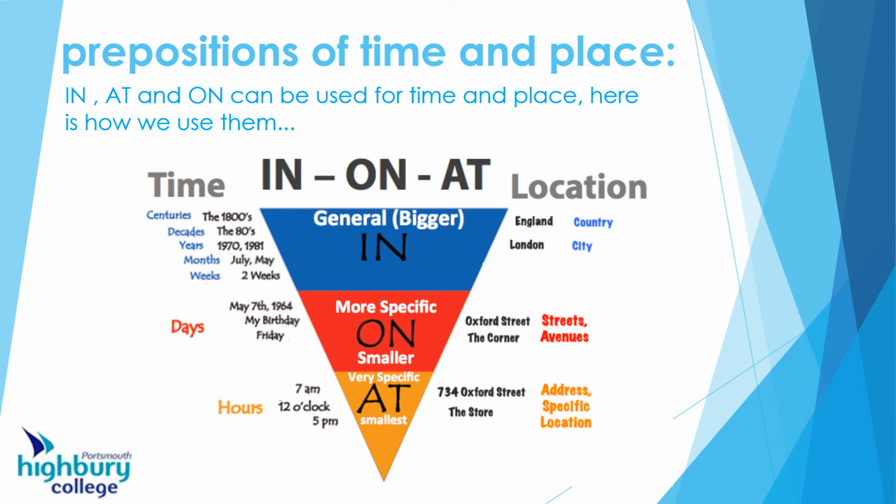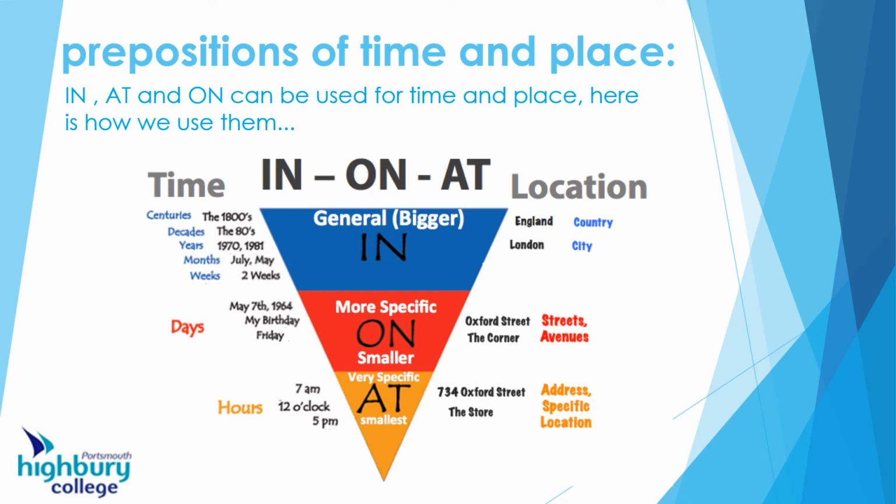So in 1990, in 2020, because that's years, or in England, in France, in Spain. They're big countries. The next ones we use are on. So now we're getting a little bit smaller and a little bit more specific, more exact. So we use on for days of the week and birthdays and things like that. But we also use on for streets. So if you think about in is the city, well, if we get a little bit smaller, then you go to streets. So that's when we use on.